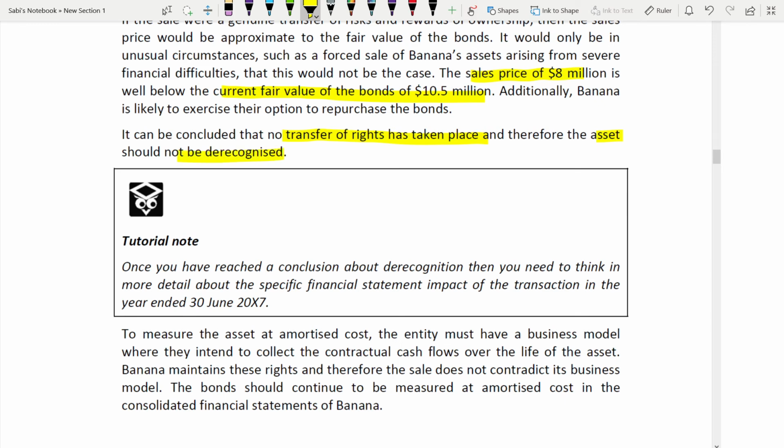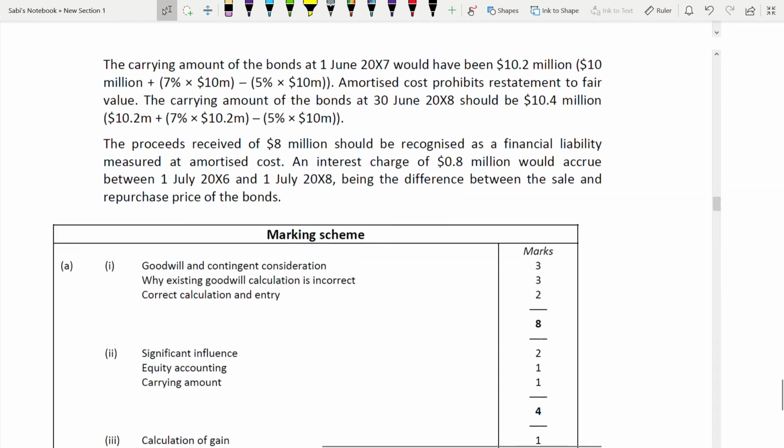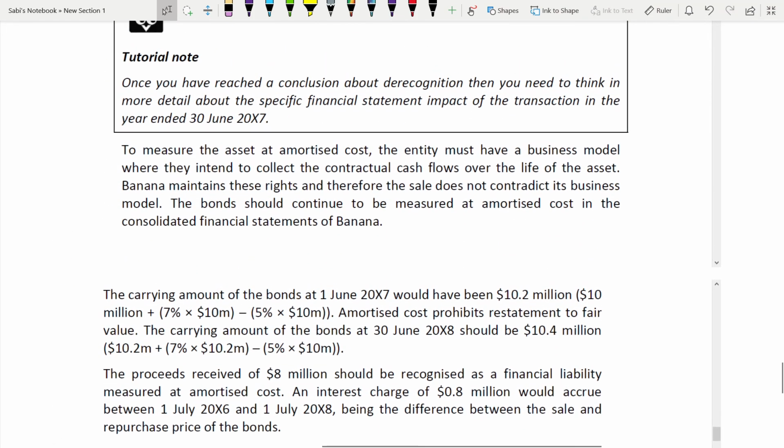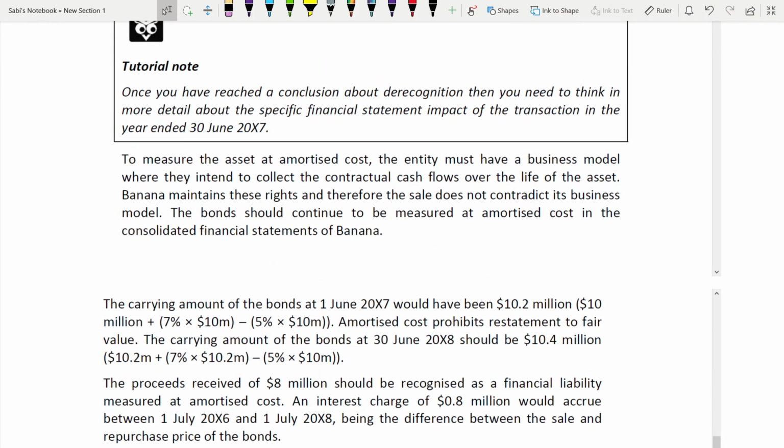Now let us read the tutorial notes. Once you have reached a conclusion about derecognition, then you need to think in more detail about the specific financial impact of the transaction for the year ended 30th June 2007. So, you are not derecognizing, then what is the impact on the financial statements? Because you are retaining it, right?